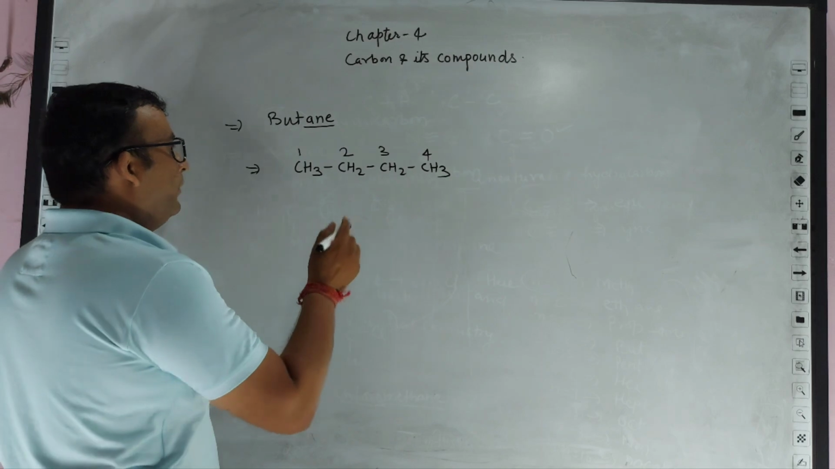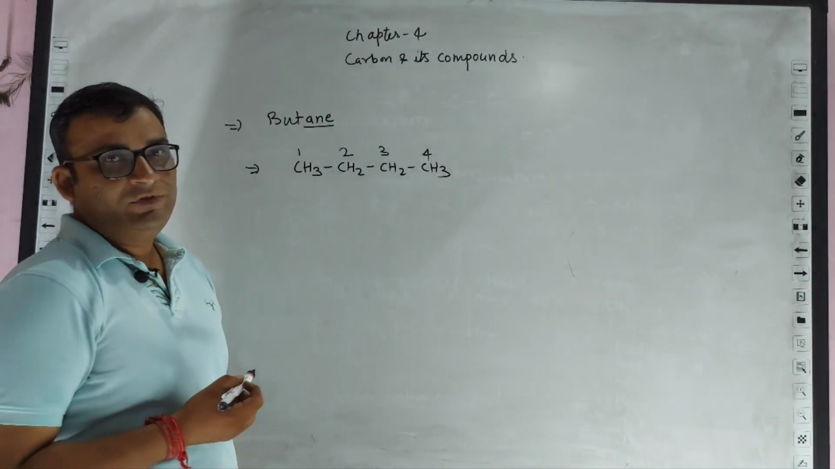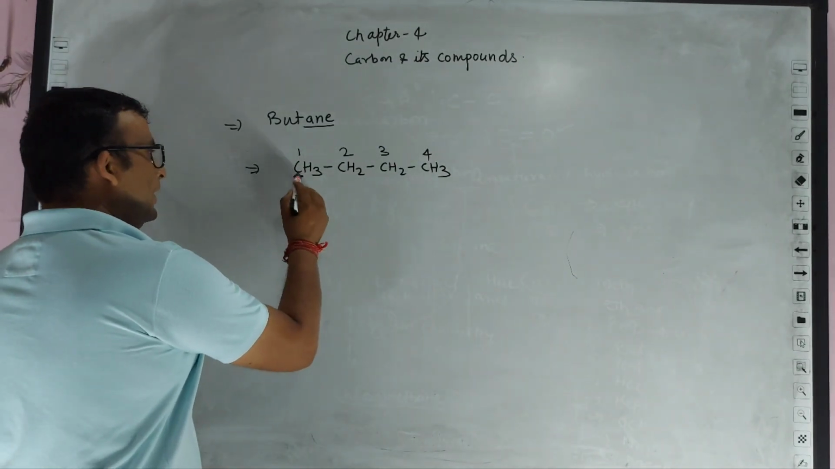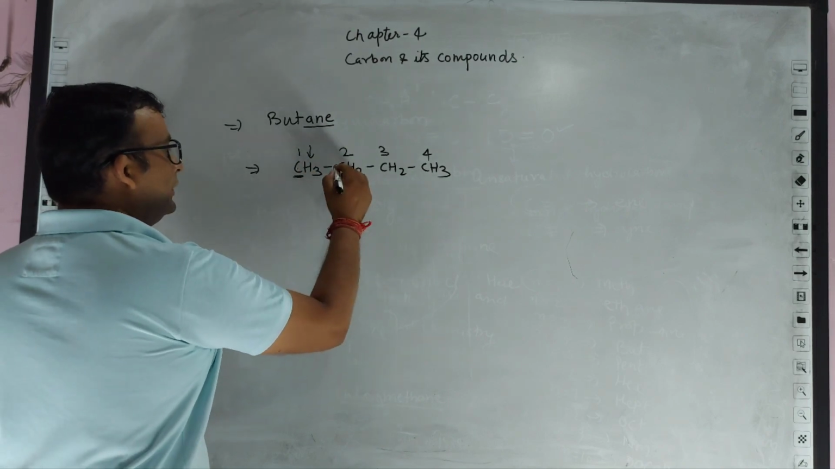So now we have another look at the carbon and hydrogen atoms. There should be 4 bonds. Here in this carbon atom, 3 hydrogen atoms are attached and 1 carbon. So it is okay.